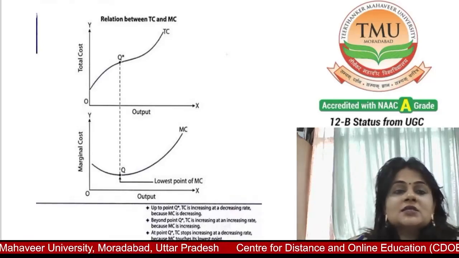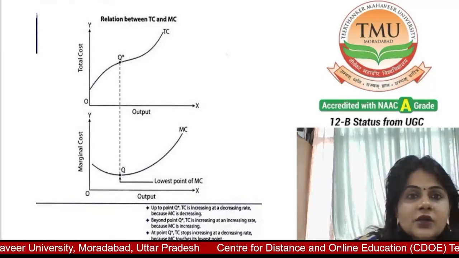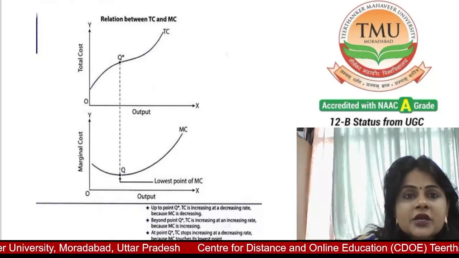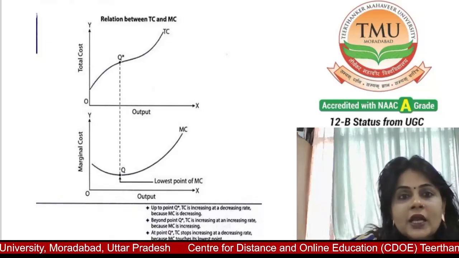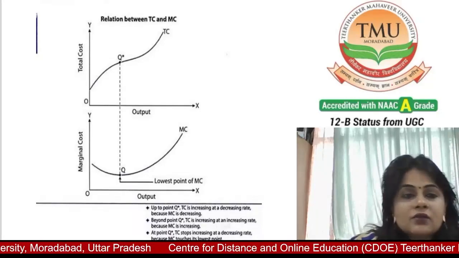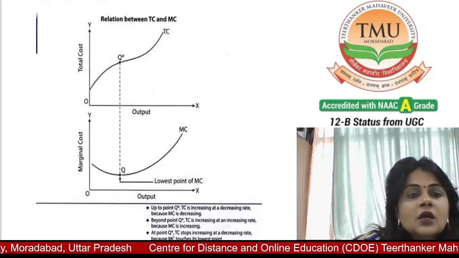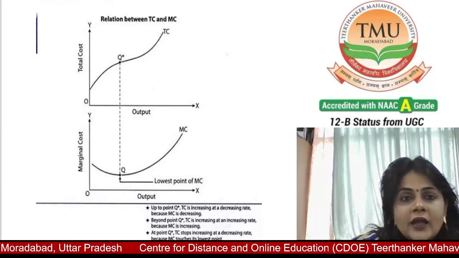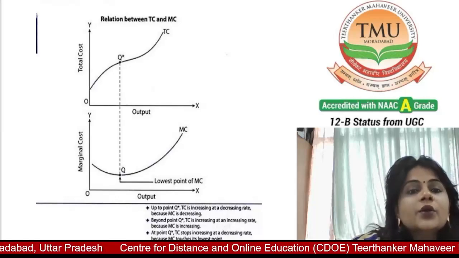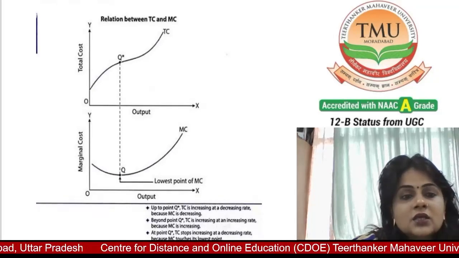When TC rises at a decreasing rate, as total cost rises at a diminishing rate, MC declines. When the rate of increase in TC stops, MC is at its minimum point. When the rate of increase in total cost starts rising, MC is also increasing.